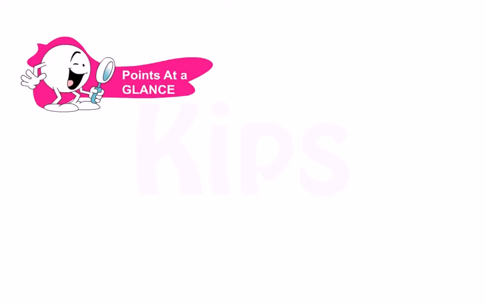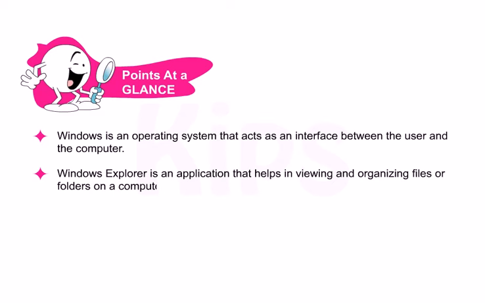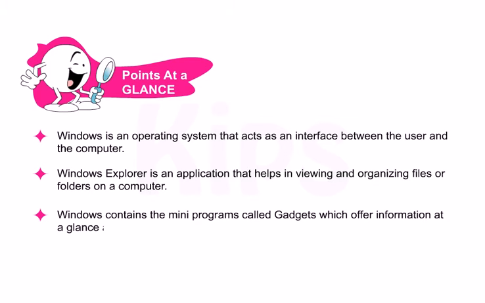Let us quickly glance through the key points discussed in this chapter. Windows is an operating system that acts as an interface between the user and the computer. Windows Explorer is an application that helps in viewing and organizing files or folders on a computer. Windows contains many programs called gadgets, which offer information at a glance and provide easy access to frequently used tools.